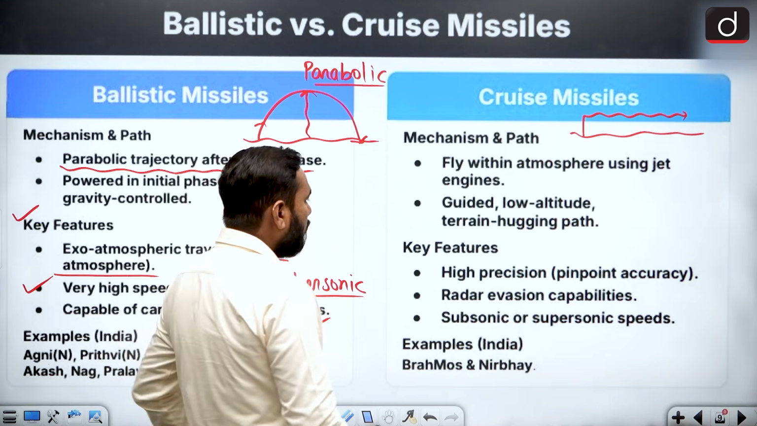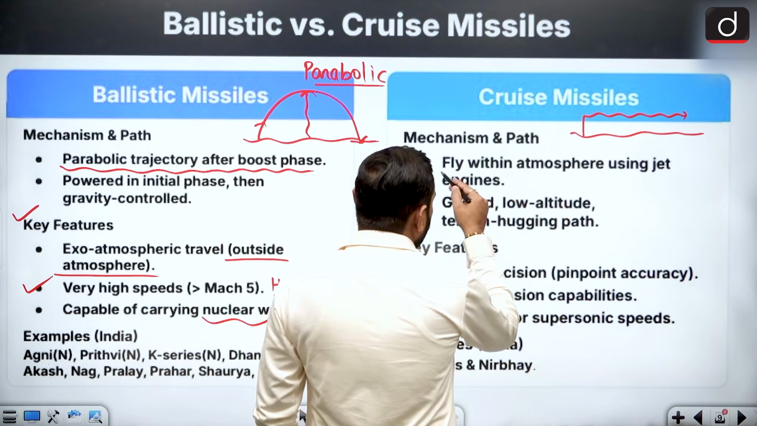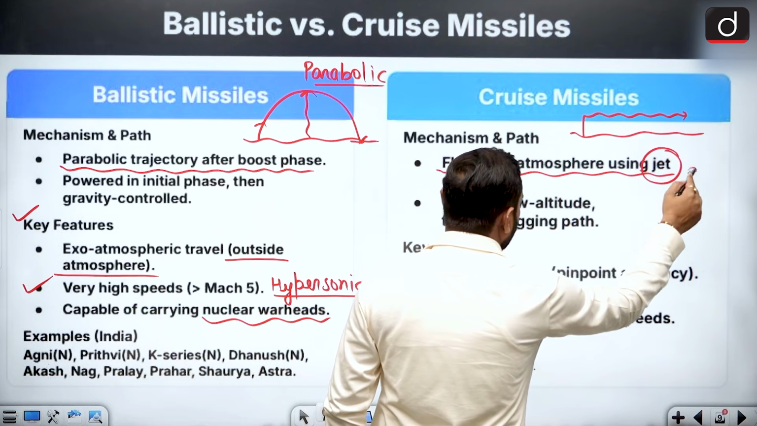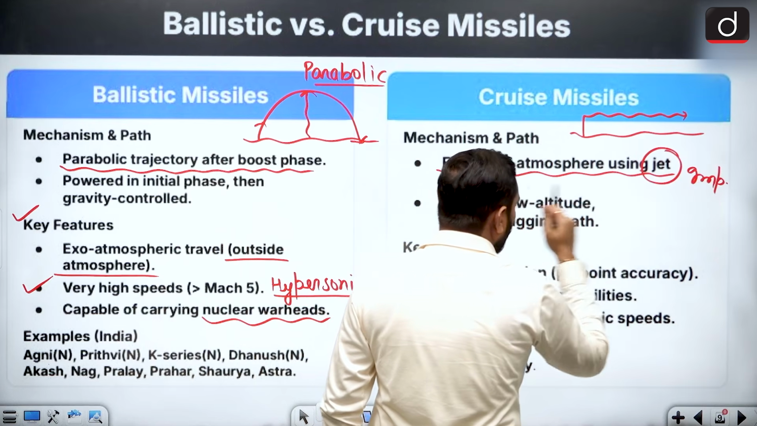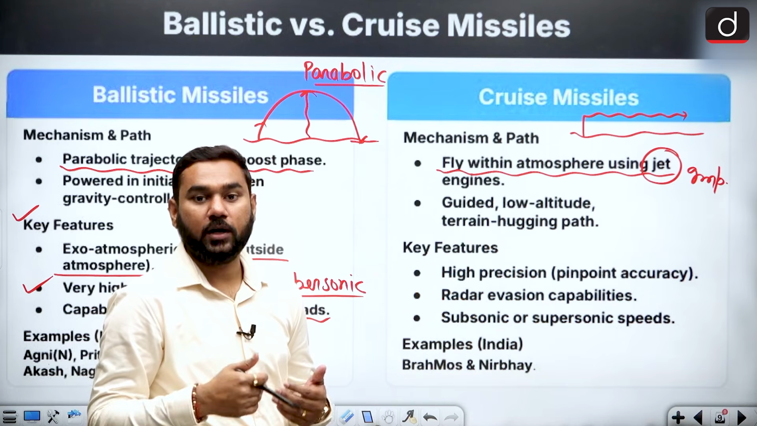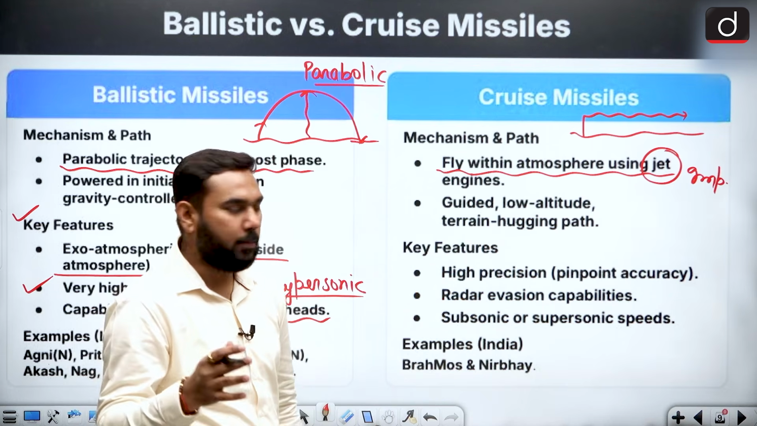But when we talk about the cruise missile, it flies within the atmosphere by using a jet engine. This is a very important point. It uses a jet engine, and due to this engine you can control it in any mid path.